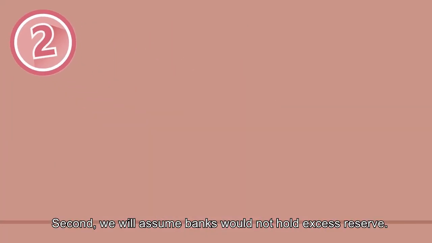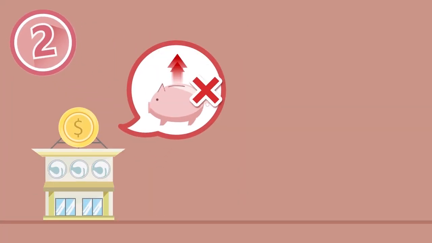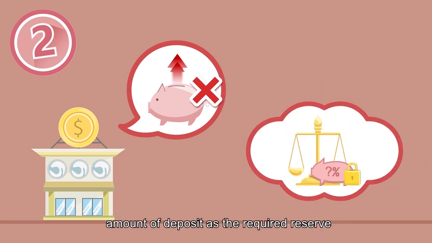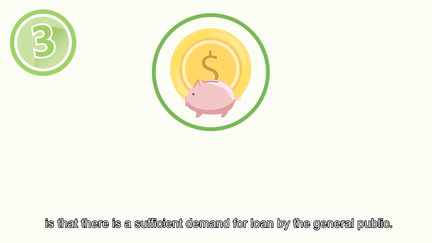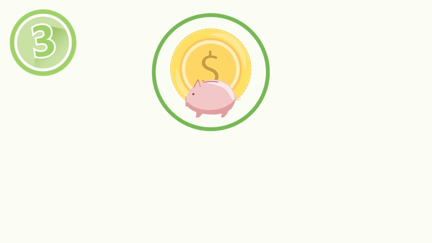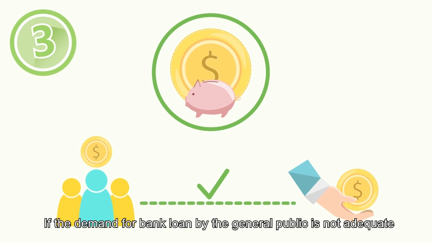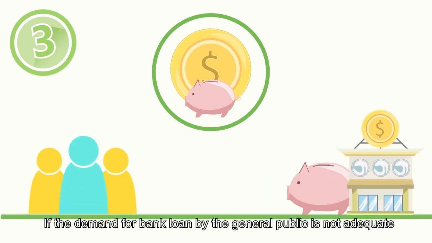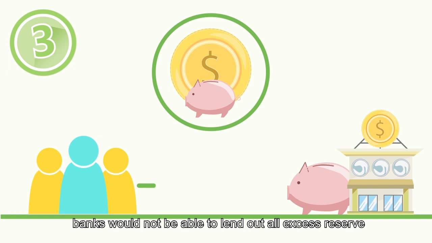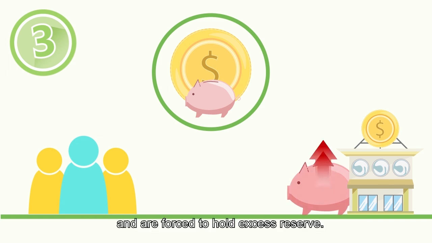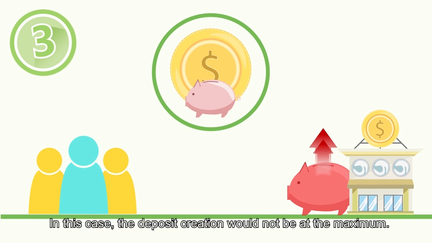Second, we will assume banks would not hold excess reserve. This means that banks would only retain the minimum amount of deposit as the required reserve. Banks will not put even an extra dollar in their safe. The third assumption of maximum deposit creation is that there is a sufficient demand for loans by the general public. This assumption can ensure that banks can lend out all excess reserve. If the demand for bank loans by the general public is not adequate, banks would not be able to lend out all excess reserve and are forced to hold excess reserve. In this case, the deposit creation would not be at the maximum.